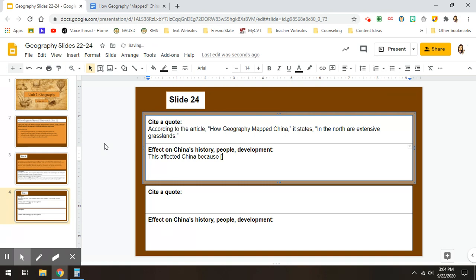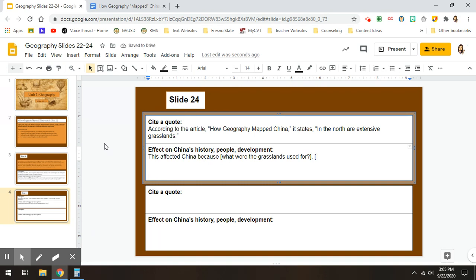So some things that you might want to think about, and again, I'm going to put these in brackets so that way you make sure you're writing it in your own words and not mine. We need to think about, what were the grasslands used for? What type of animals were being farmed or raised on those grasslands?